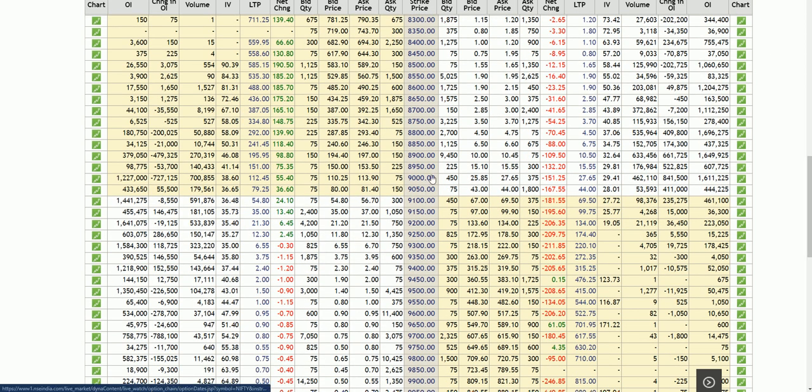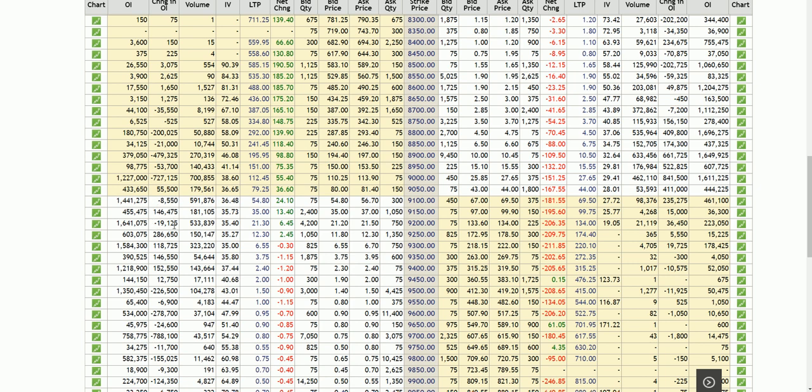So the three levels, 8800, 8900 and 9000, are acting as a strong support right now. There are more than 8,41,000 contracts of put written. So that means there is a strong bullish trend. And here you can see call unwinding.